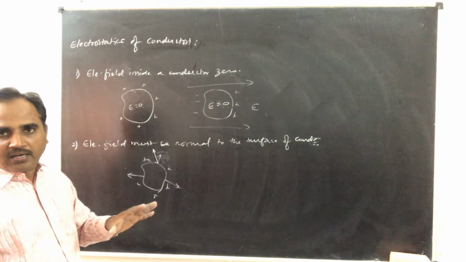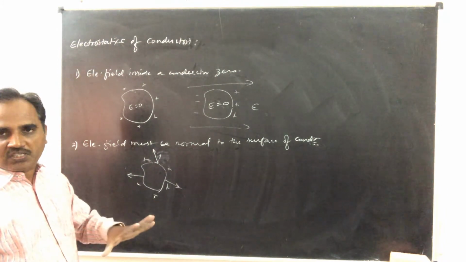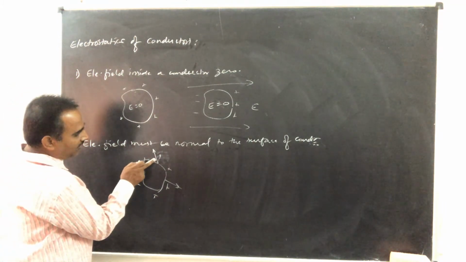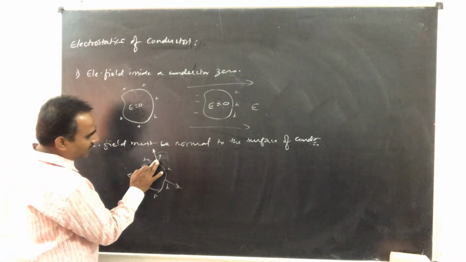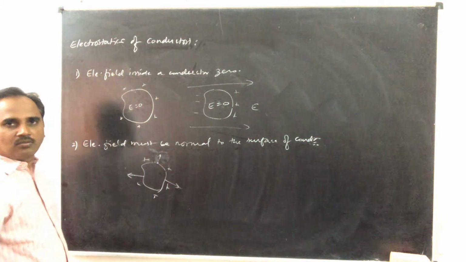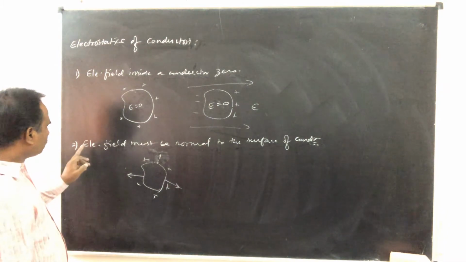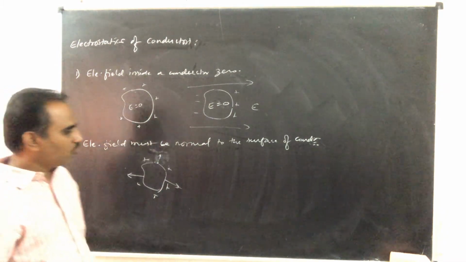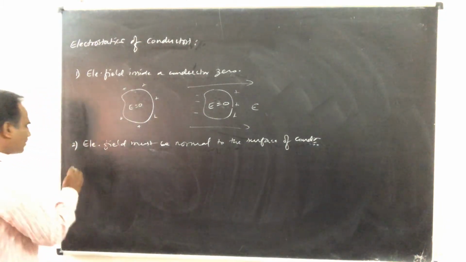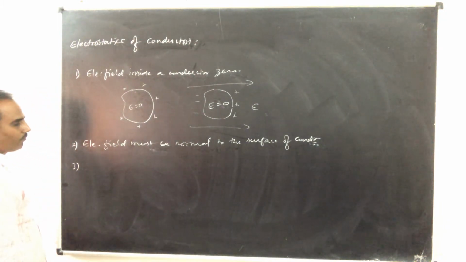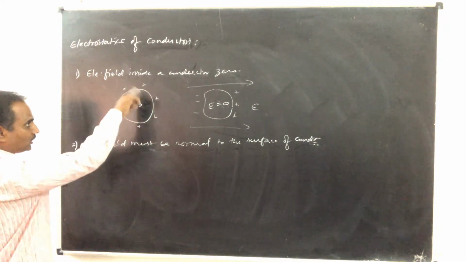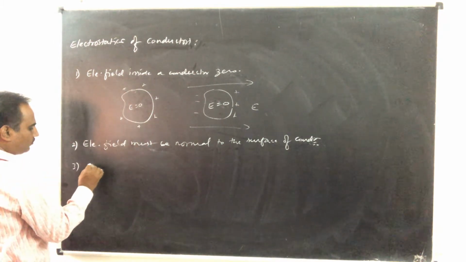So under static conditions, as no surface currents are observed, obviously the electric field is not making any angle with the surface, so electric field must be normal to the surface. So electric field must be normal to the surface of the conductor. The next thing is, there is no charge inside the conductor.